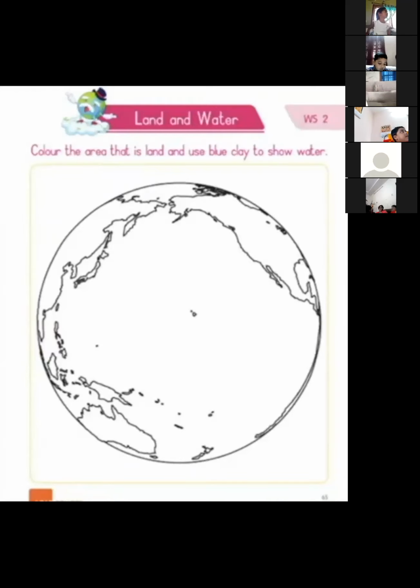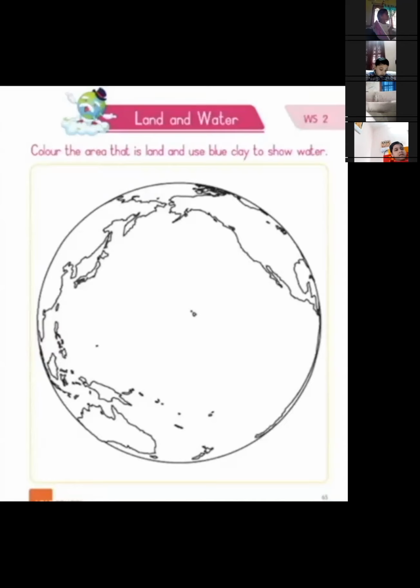The middle portion you should color with blue, that is full of water. So which is more on earth? Water is more on our planet earth. So do the worksheet later. The corner portions you should color with green, and the middle one, that is full of water, should be colored with blue.